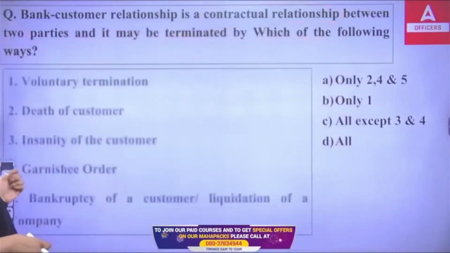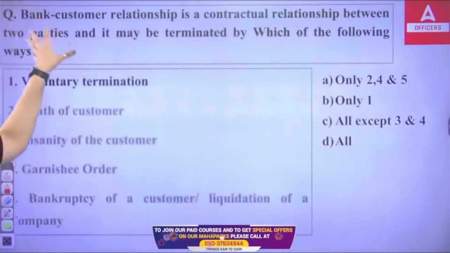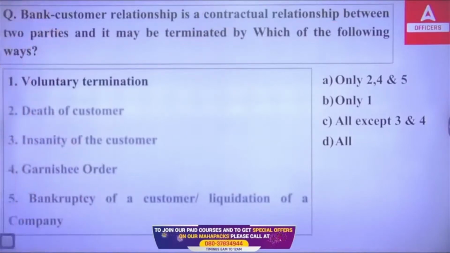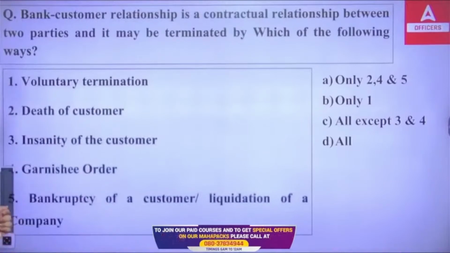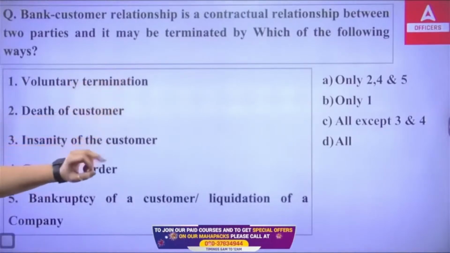If you want to terminate, the termination of the contractual relationship between a bank and a customer can be done in which condition? In which ways can it be done? First we have voluntary termination, death of customer, insanity of the customer, garnish order, bankruptcy of a customer, liquidation of a company. So in which of the conditions will the termination of the contractual relationship between a bank and a customer be done? Only 2, 4 and 5, only 1, all except 3 and 4, all.